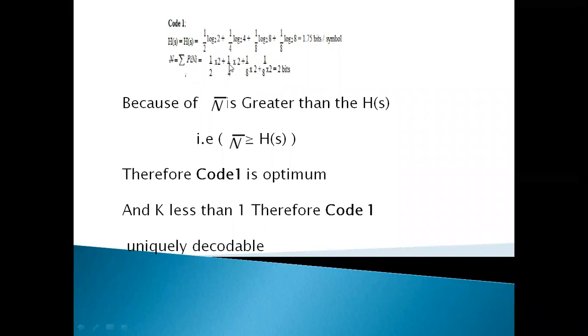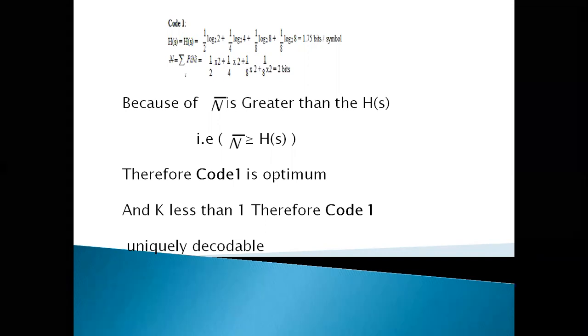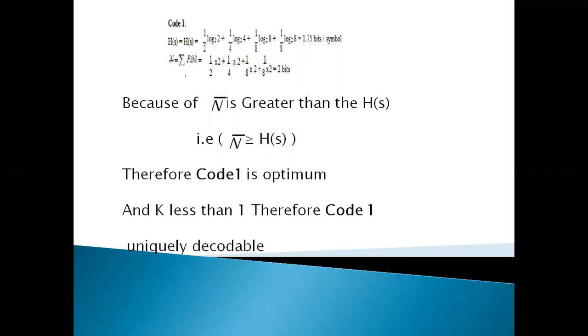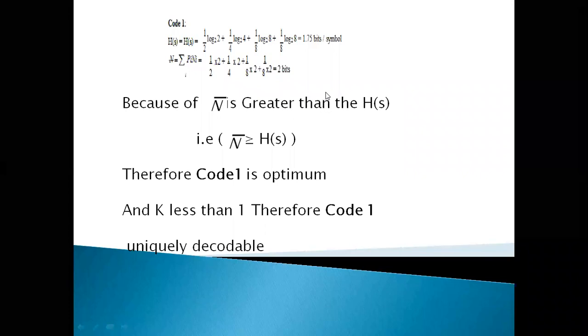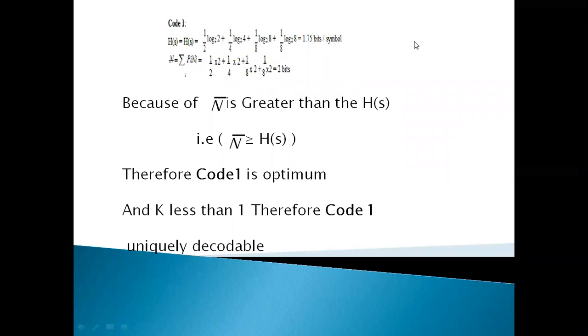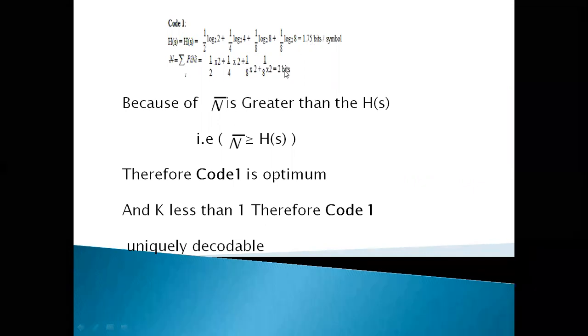Now, what is the Shannon source coding theorem? H(S) by n bar should be less than or equal to 1. Is it not? So H(S) by n bar less than or equal to 1 means H(S) should be less than n bar. Here H(S) is 1.75, n bar is 2. Does it obey that law? Yes.